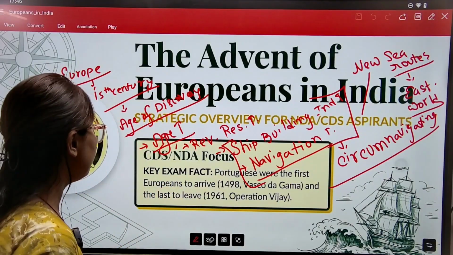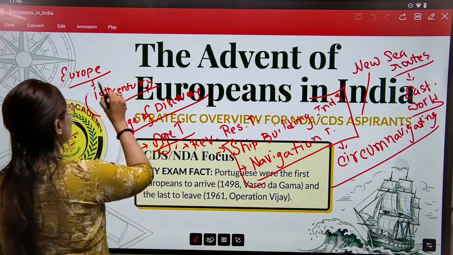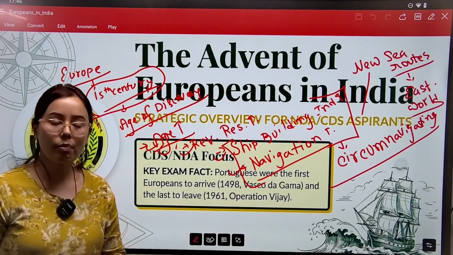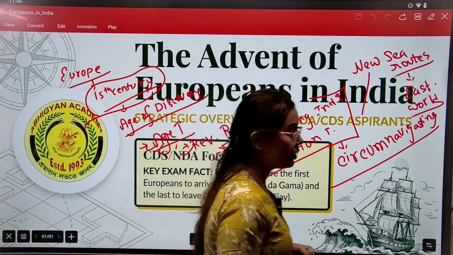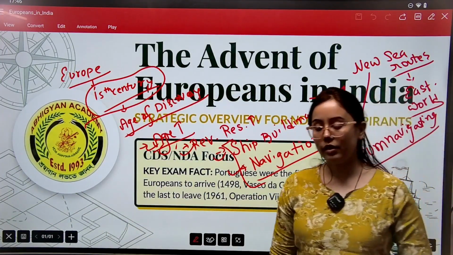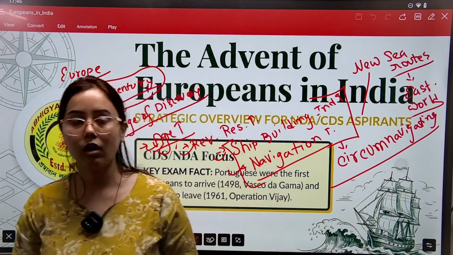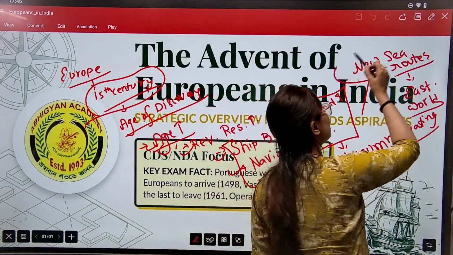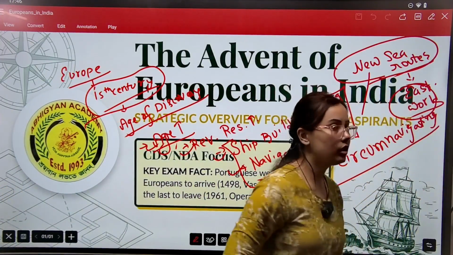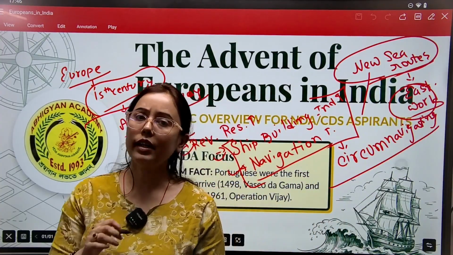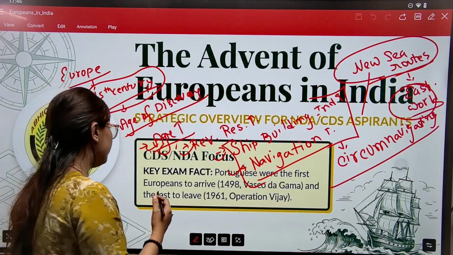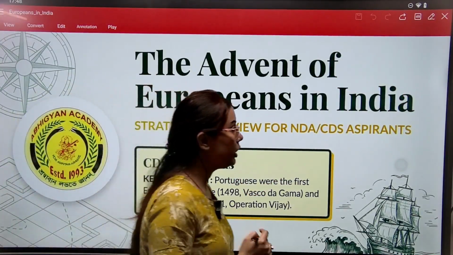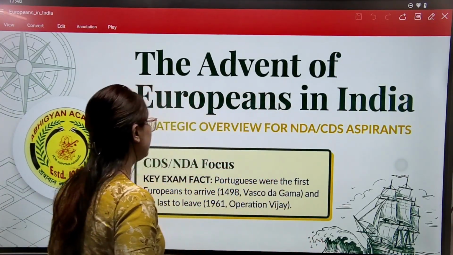During this time period, Europe was witnessing such kinds of developments, and when their shipbuilding industry and their navigation techniques had developed, the Europeans were in search of some new sea routes to connect with the eastern world. Now, why were they searching for the new sea routes? Because of the background; during this time, what was happening?